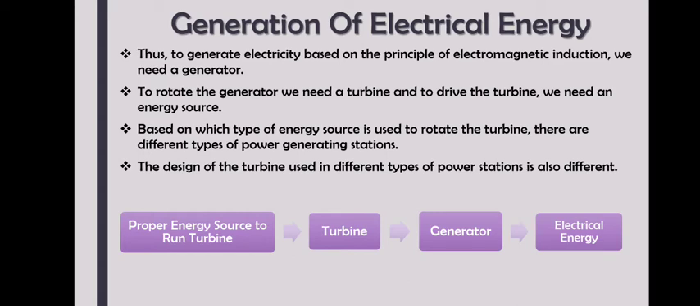So see, what do we need now? A proper energy source to run the turbine, then a turbine which is connected to the generator, and thus you can produce electrical energy. This is how generally electrical energy would be produced.